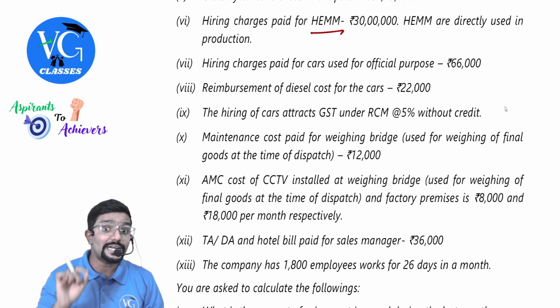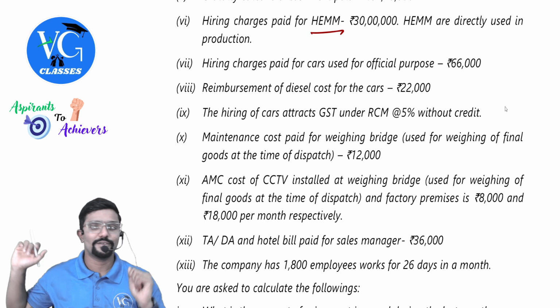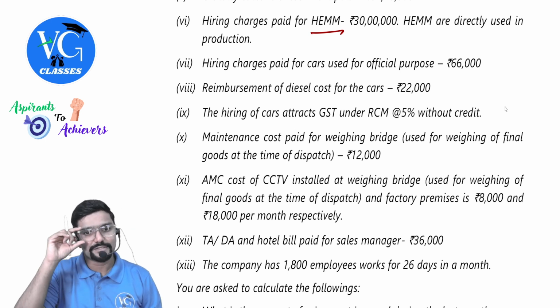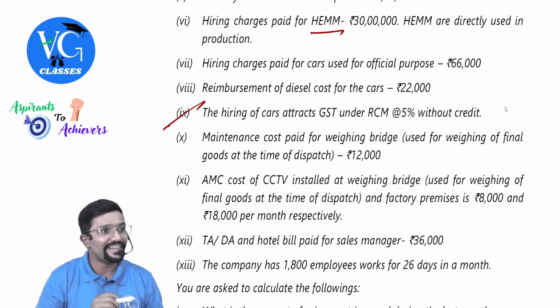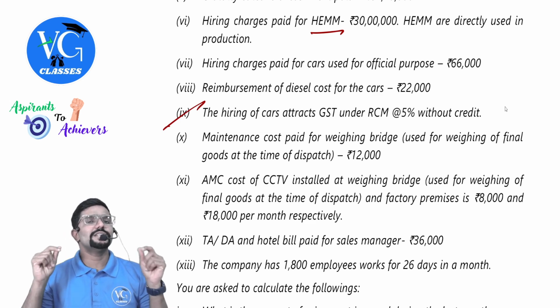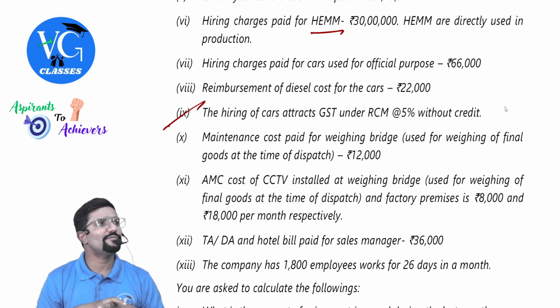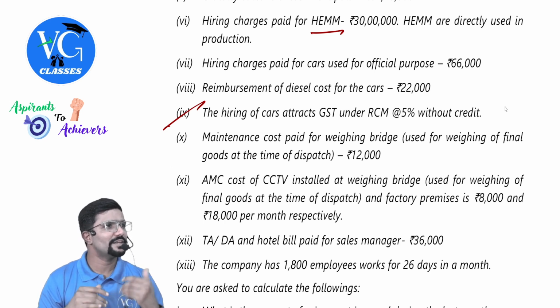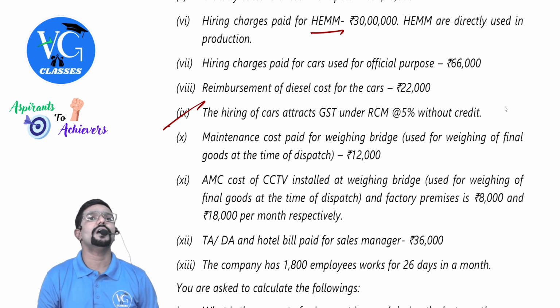Hiring charges paid for cars used for official purpose, 66,000, office administration. Reimbursement of diesel cost for the cars, 22,000, again office. The hiring of cars attracts GST under RCM at 5% without credit. Guys, this is covered in the RCM list. Renting of motor vehicle, covered. There is an option: if the supplier has not paid tax at 12%, then the recipient has to pay tax at 5% under RCM. And they are telling clearly here, no credit.